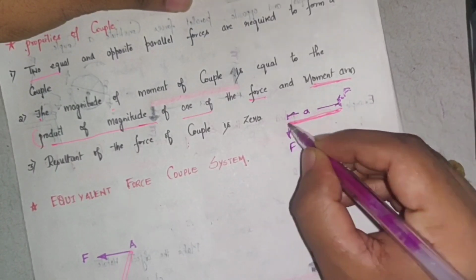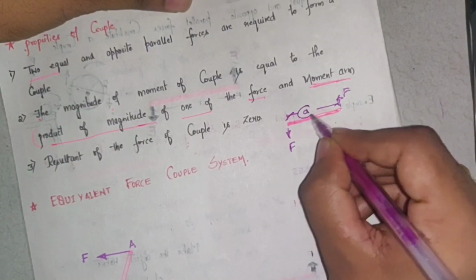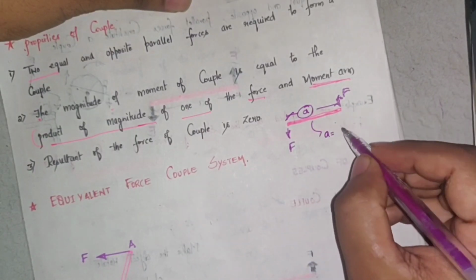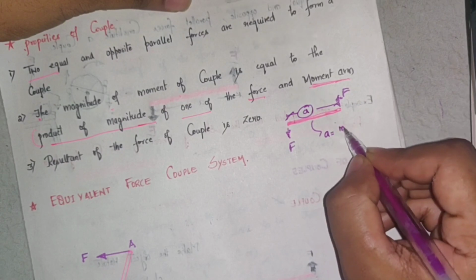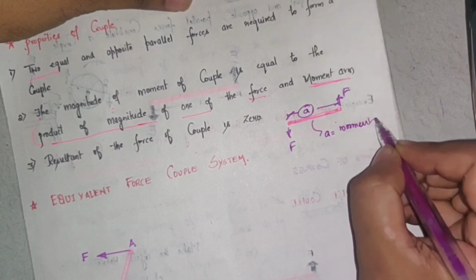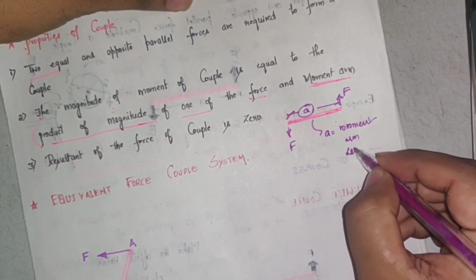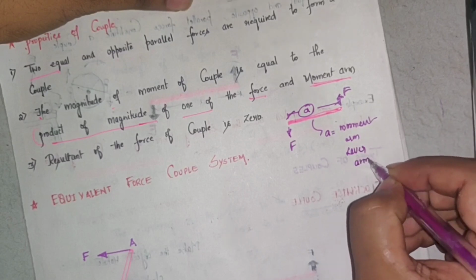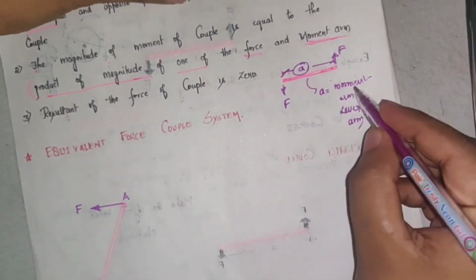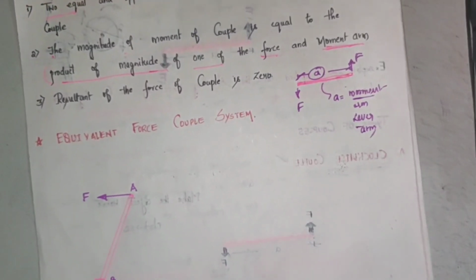This perpendicular distance with respect to the force, this A, is called either the moment arm, or it is also called the lever arm. So moment arm or lever arm. Right. So this is the second characteristic.